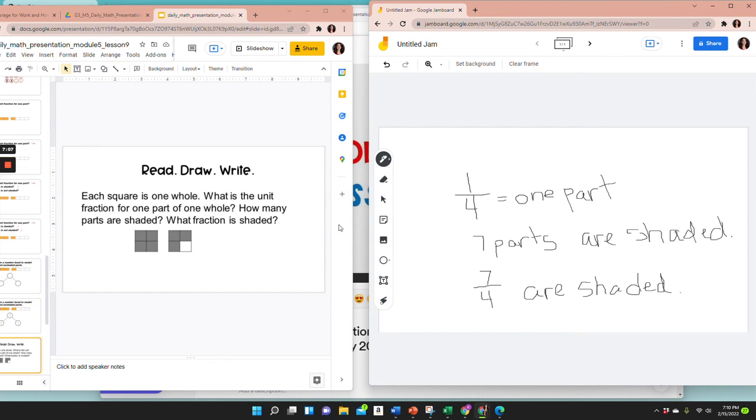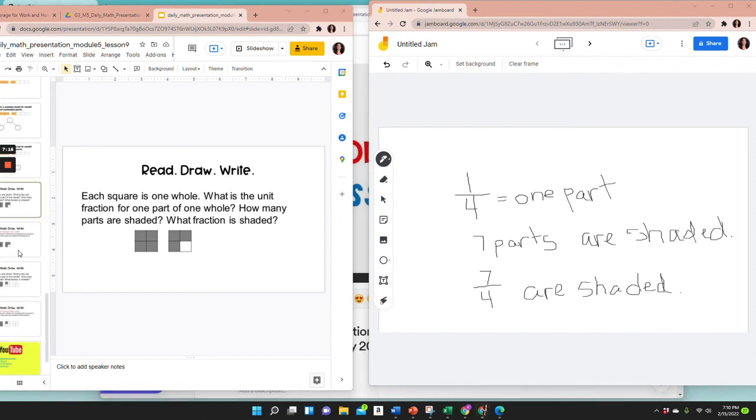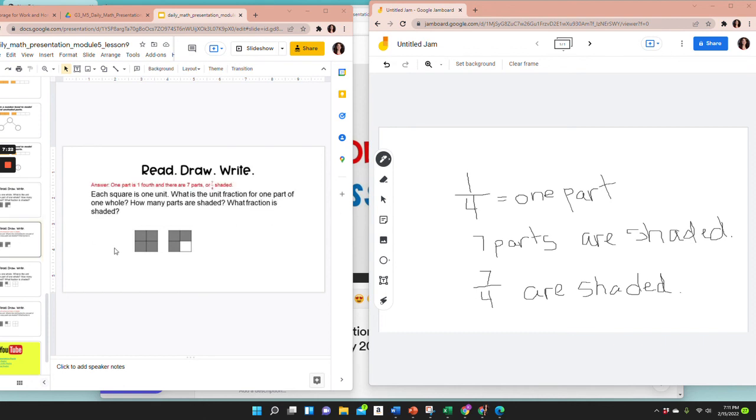Okay, let's go ahead and check our answer. One part is 1/4, and there are 7 parts, or 7/4 shaded.